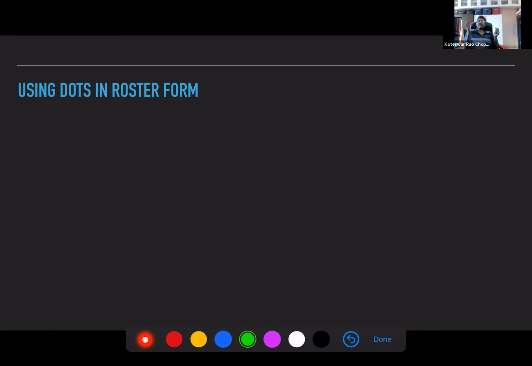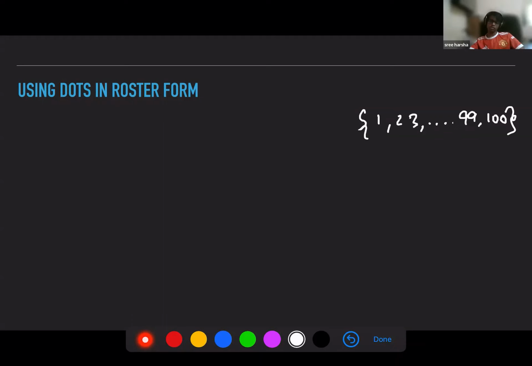Let's say the set of the first 100 natural numbers. Can I use dots to represent the roster form? Is this a finite set or an infinite set? Finite, sir.